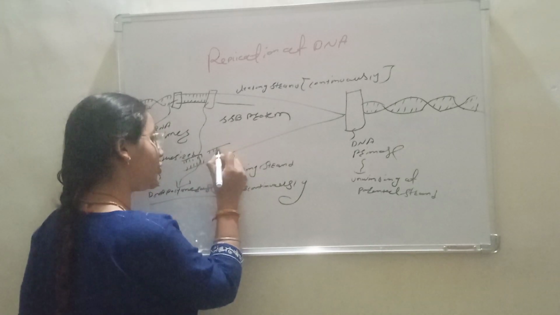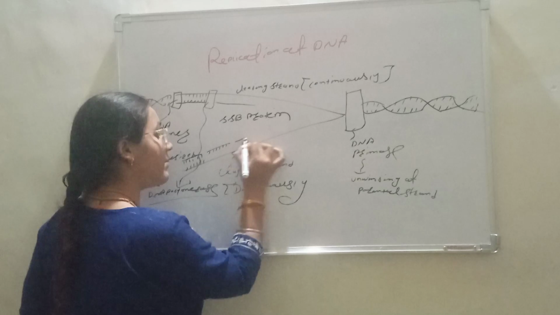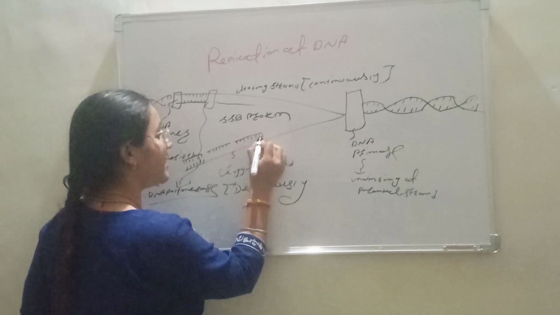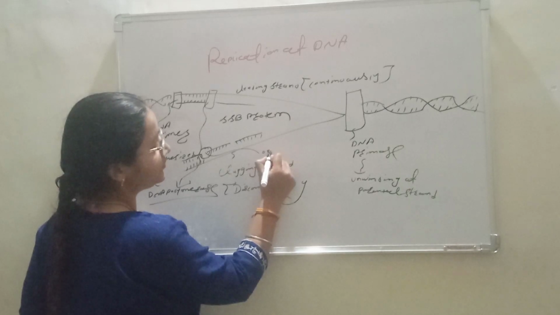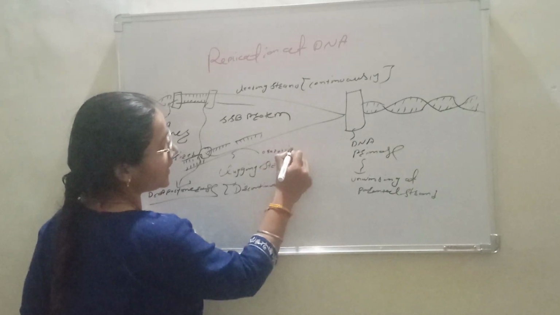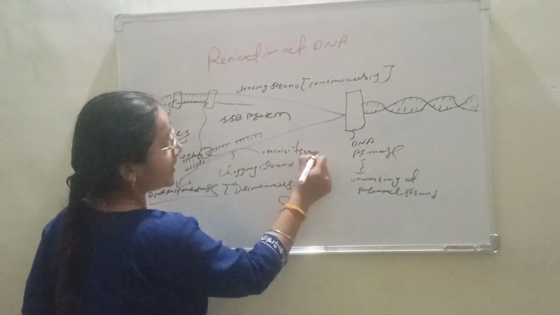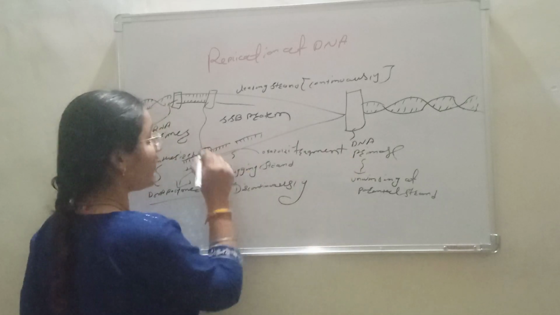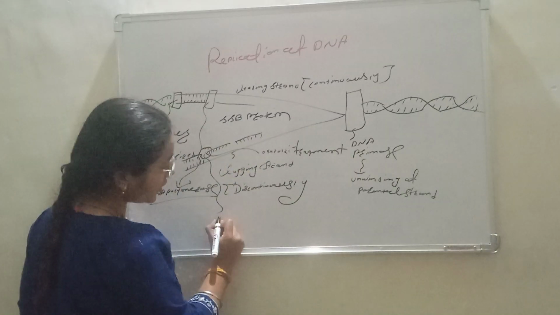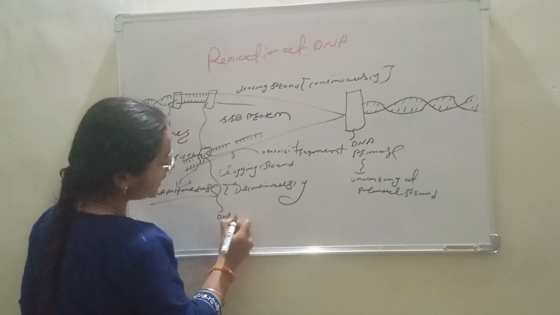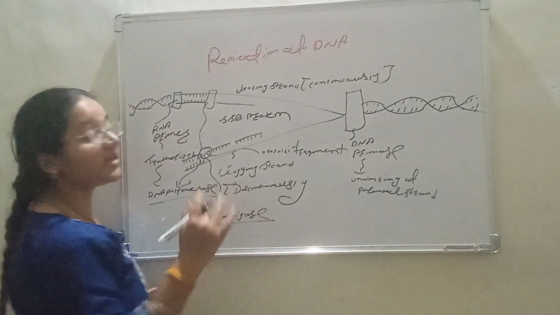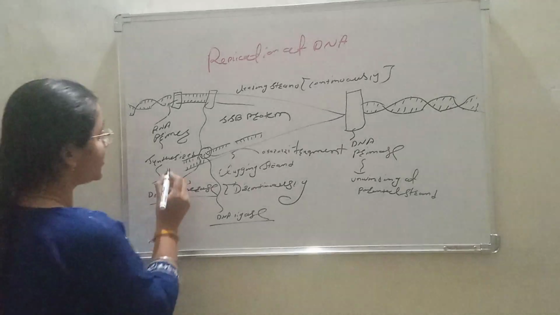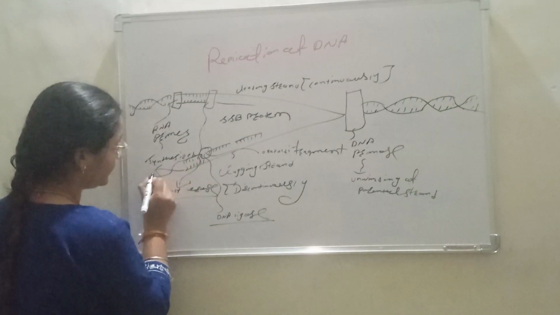Then a second enzyme enters and makes a segment, then a third enzyme enters and makes a segment. These fragments we call Okazaki fragments. These Okazaki fragments are filled by the enzyme DNA ligase, which fills the gaps, and the discontinuous strand is converted into a continuous strand, just like this.